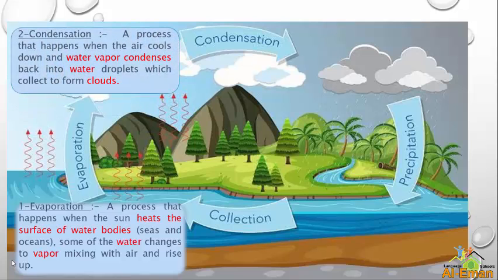Process number 2 is condensation, a process that happens when the air cools down and water vapor condenses back into water droplets, which collect to form clouds.